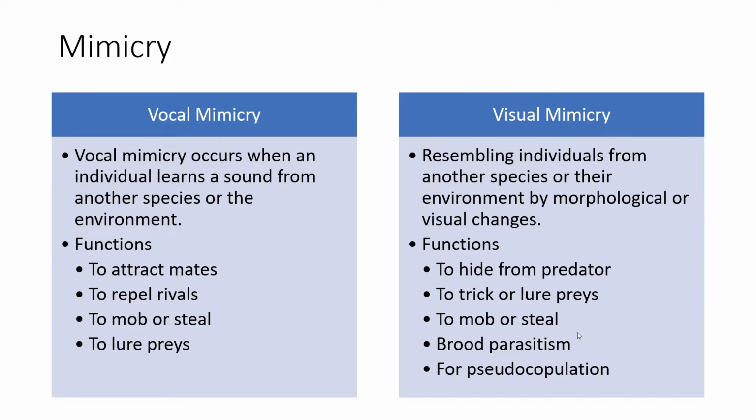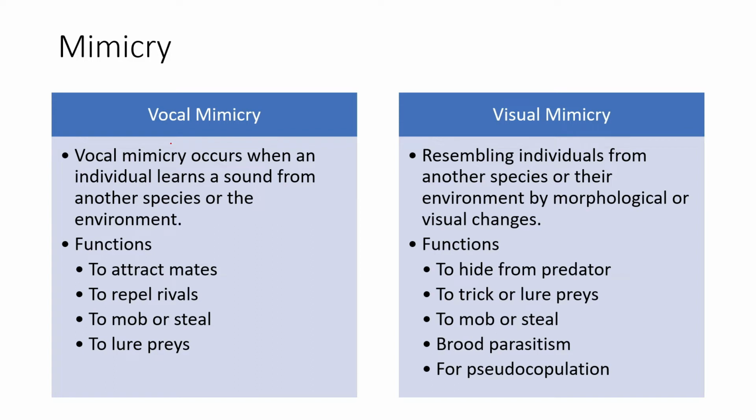Then there is mimicry. Mimicry refers to the reproduction of the same signals in a different manner, of a different species. So whenever we talk about mimicry, it's a heterospecific system. So if I'm mimicking someone, then I'm doing it from another body of another organism or another individual, usually from the other species. So vocal mimicry is when an organism learns different sounds produced from an individual or from the